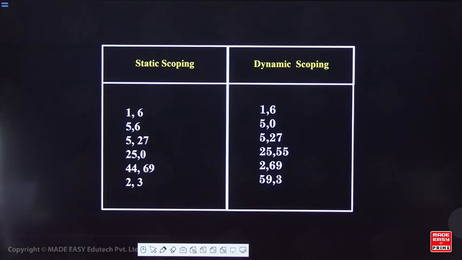How many of you got correct? So you can just check it out.